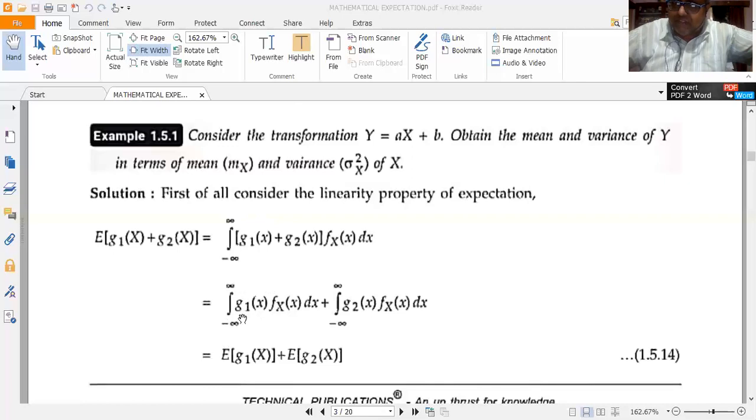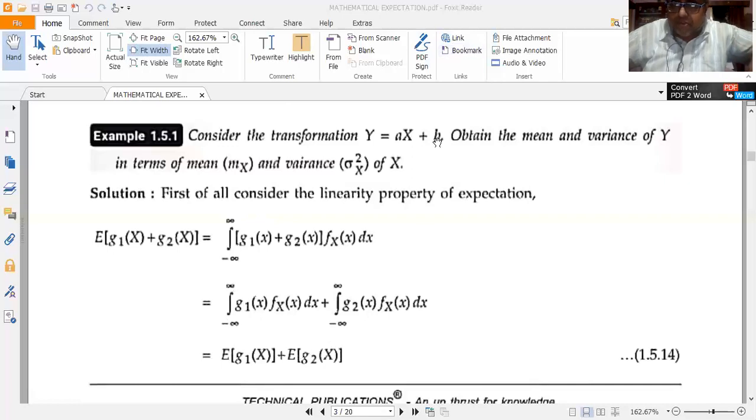Now recognize what this is. This is nothing but the definition of the expected value of g1 of X plus the expected value of g2 of X. This by definition is the expected value of g1 of X. This is E of g2 of X. Both are added. This completes the proof of the linearity property of expectation.